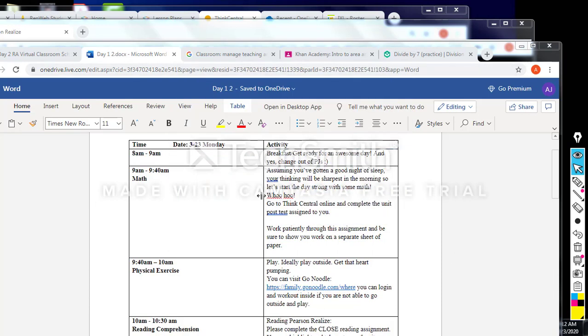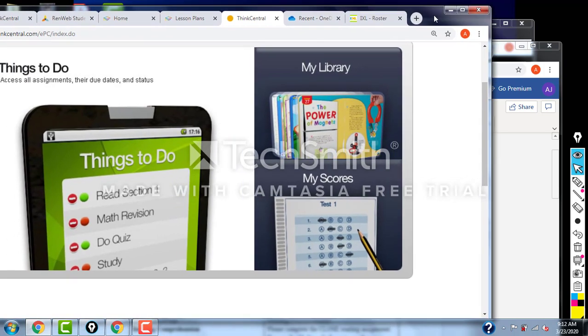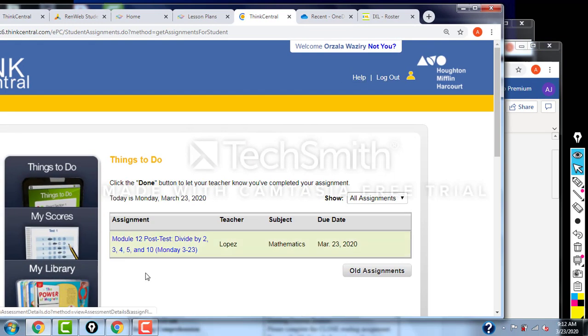Here's our schedule. Day one, of course, it's math. You go to your Think Central account and you find your Think Central section on your things to do list. Of course, you click on it and you will see the assignment assigned for you today. If you take a look at that Module 12 post test, Group D will have a different test.